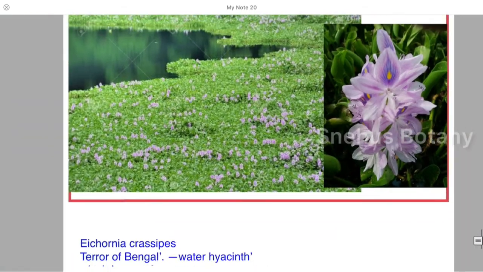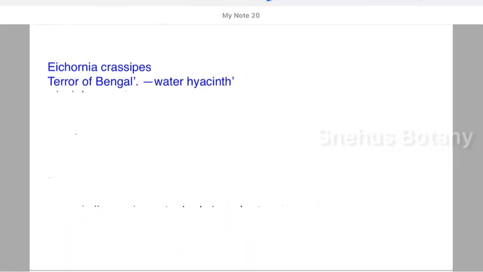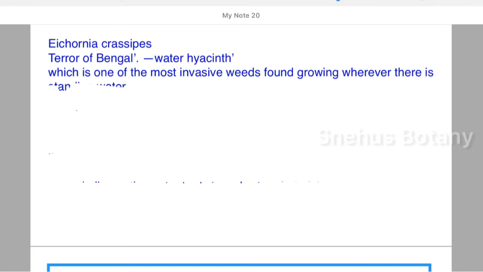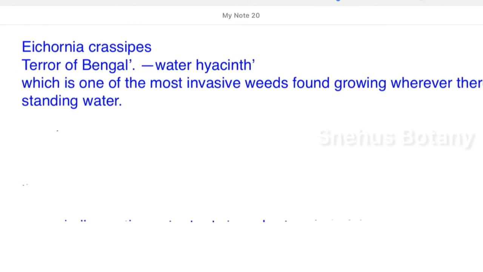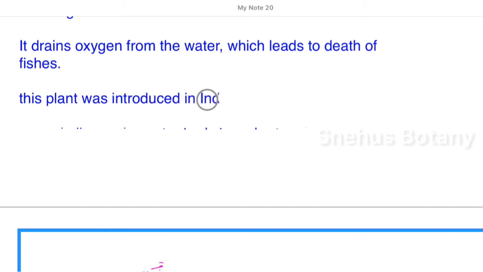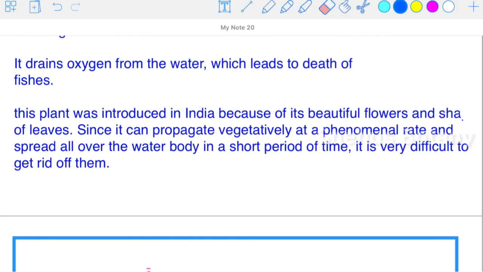You see how beautiful the flowers are there? Still, they are called the terror of Bengal, or water hyacinth. Why? Because this will spread very quickly in water and become a weed. Wherever there is standing water, it will grow there. It grows very fast in standing water and drains oxygen from the water, which leads to the death of fish. That's why it is called the terror of Bengal.